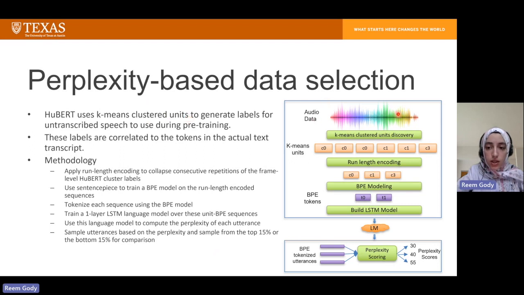So we start with the audio data. We use k-means clustered units discovery to find the k-means units. We compress them down using run length encoding because multiple frames would be associated with the same label. We build a BPE model on top of these units, and then on top of the BPE tokens, we build a one-layer LSTM model, and use that for the perplexity scoring of the BPE tokenized utterances. And then we sort the utterances in terms of the perplexity and select from the top 15% or the bottom 15% and compare both criteria.